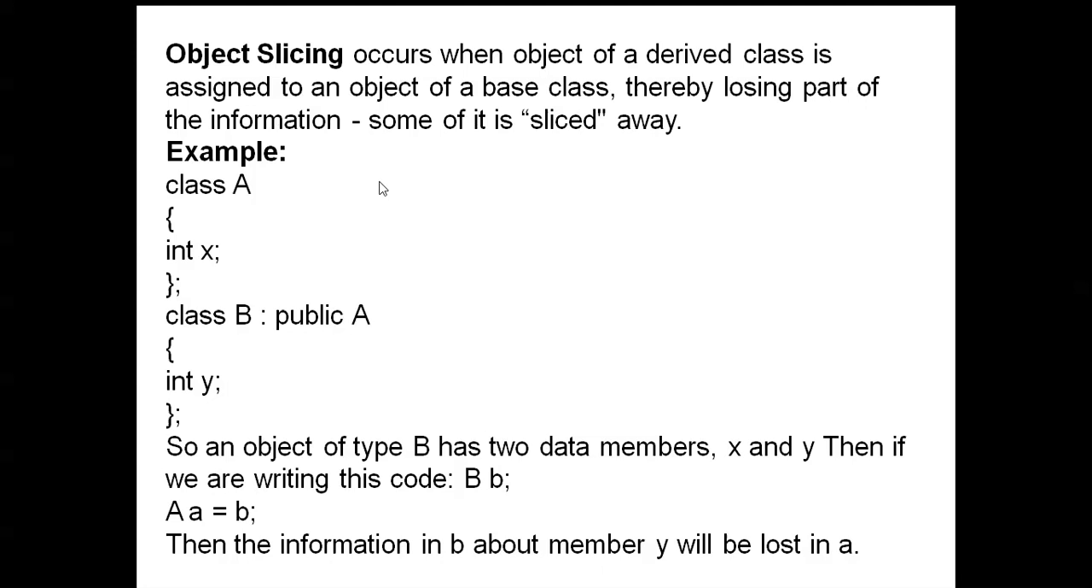Next, here you can see the base class A, in which we declared a variable x. Next, B is the derived class, A is the base class, and in B there is a data member y. So an object of type B has two data members, x and y. Then if we write the code a = b, the information in b about member y will be lost in a.